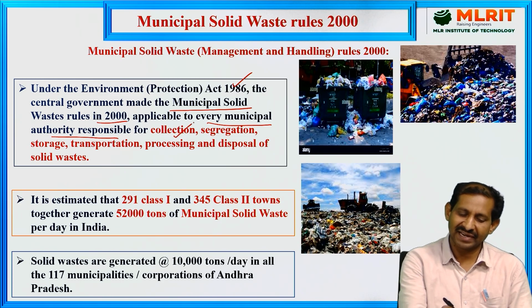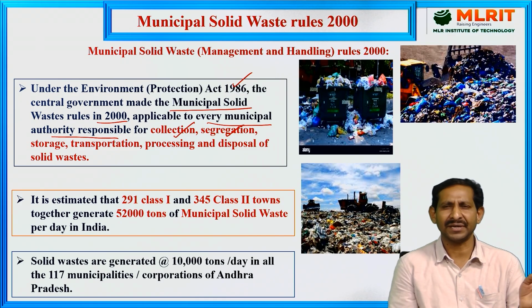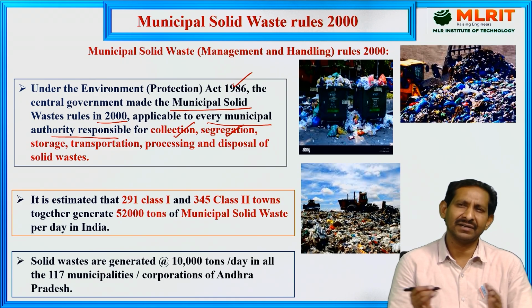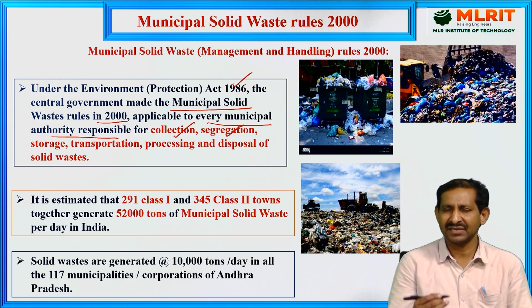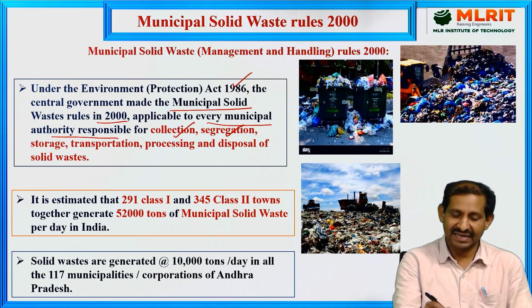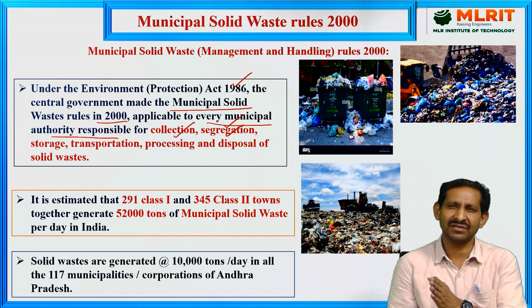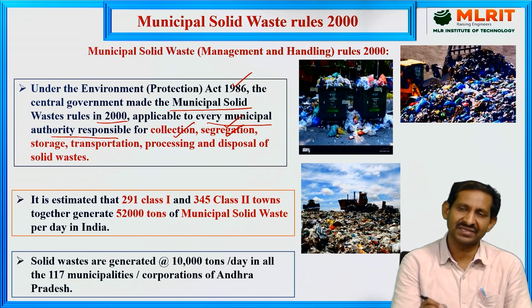First one is the collection. The second one is the segregation. Segregation means separation. Wet waste separated, dry waste separated, plastic waste separated, and other different waste will be collected from the different sources: household waste, agriculture waste, industrial waste. These are all collected. And the second one is segregation. Segregation means wet waste separated, dry waste separated, e-waste separated, and plastic waste separated. That is called segregation.